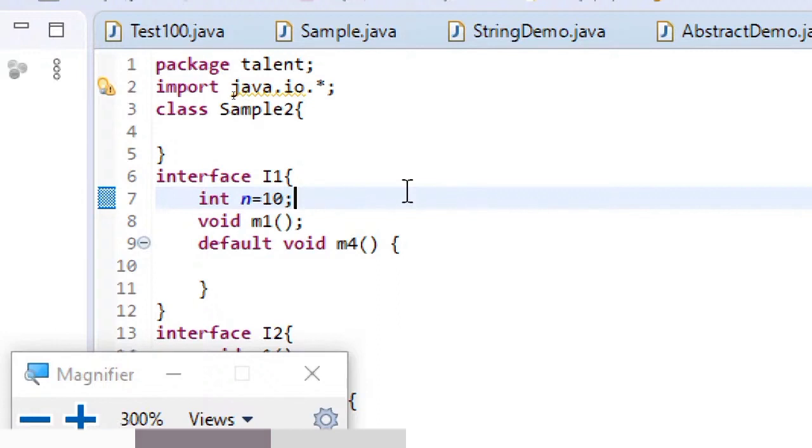public, private, protected, and no access specifier, which we call default. So we have four access specifiers: public, private, protected, and default. We just discuss default but we don't write it explicitly. It's only in interfaces that we have written the word default, and that too prior to Java 8 versions only. Otherwise, you are not even supposed to write the word default while you code.